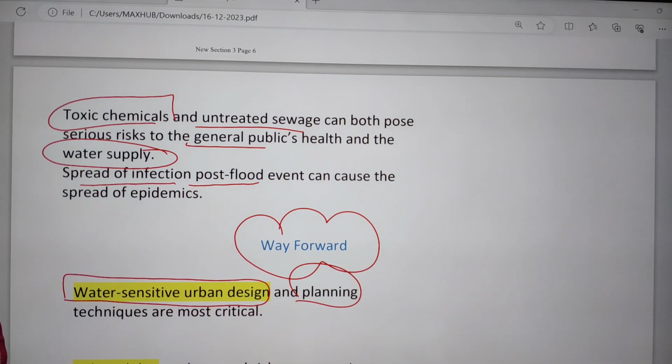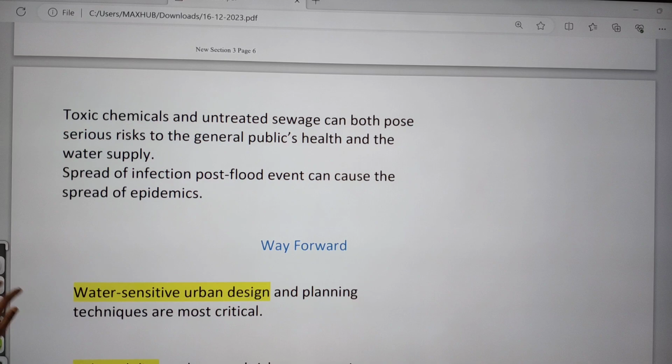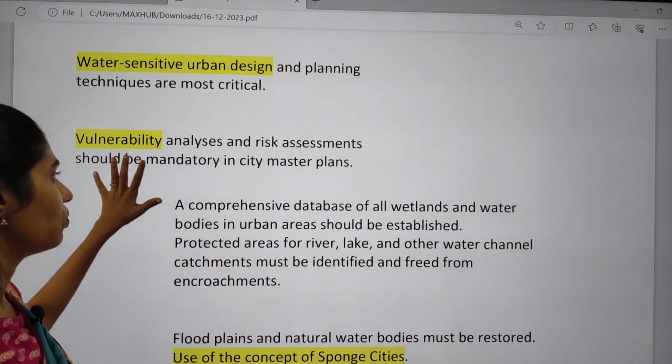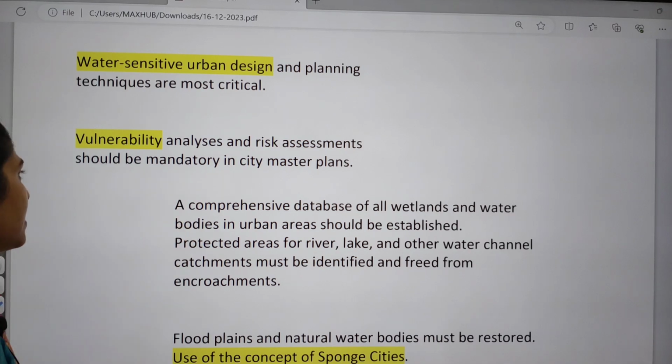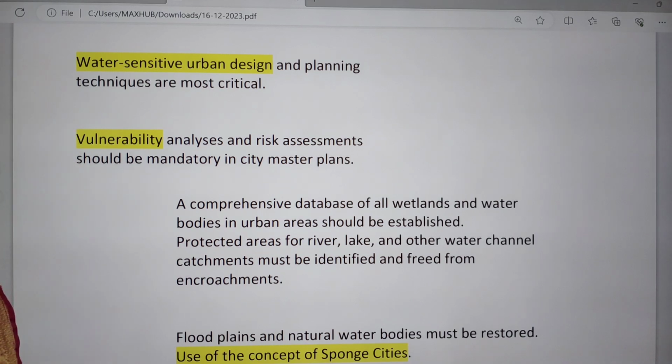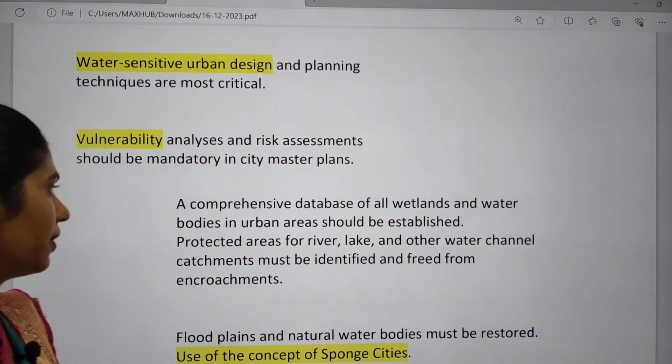So planning techniques are very critical now. And the next one is vulnerability analysis and risk assessments. They should be mandatory in city master plans. In city master plans, they are very important.